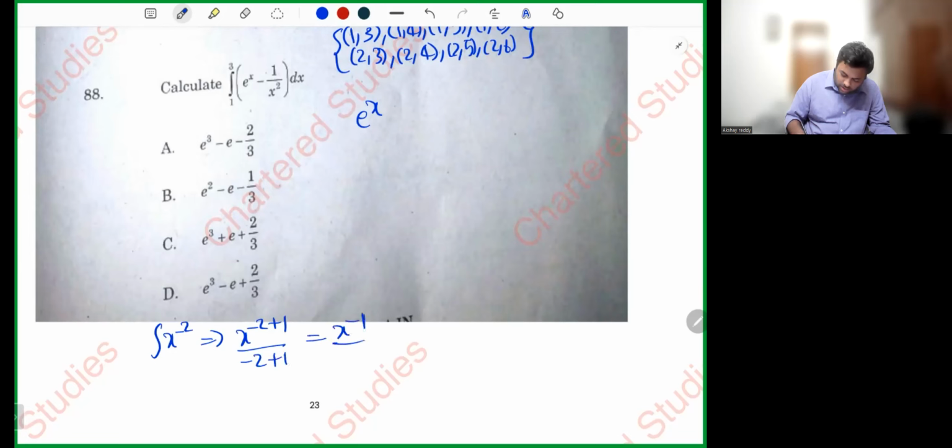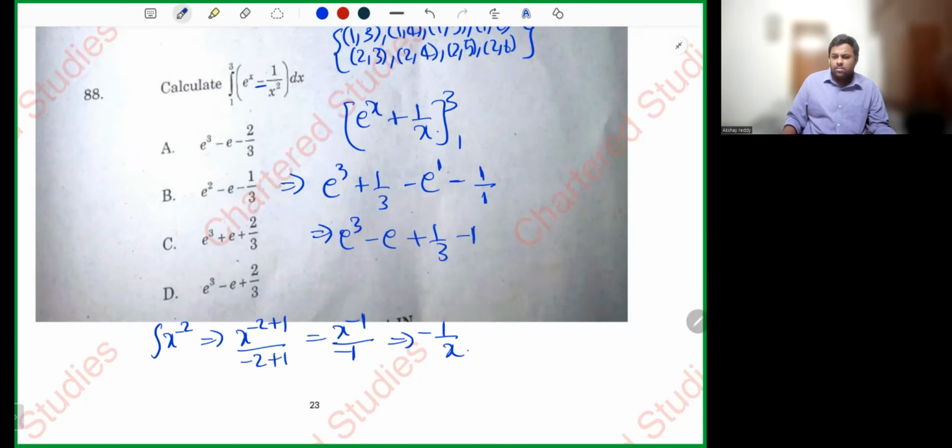First, integration of e power x only. Integration of 1 by x square, integration of x power minus 2. x power minus 2 plus 1 divided by minus 2 plus 1, x power minus 1 divided by minus 1. That is minus 1 by x. Since minus is there, I'll write it as plus 1 by x, whole power 3, 1.